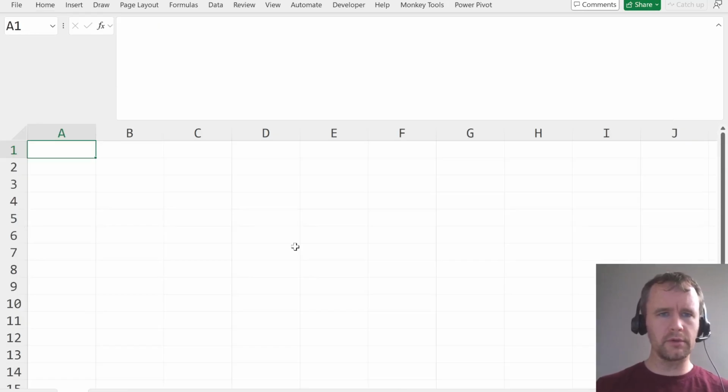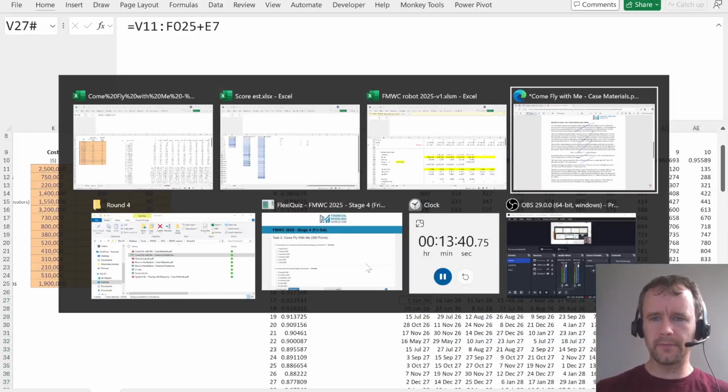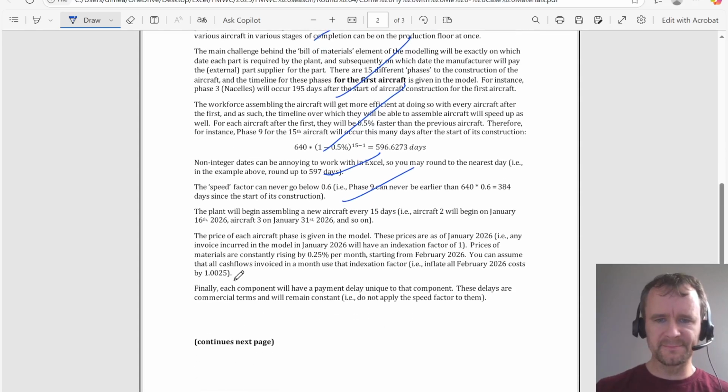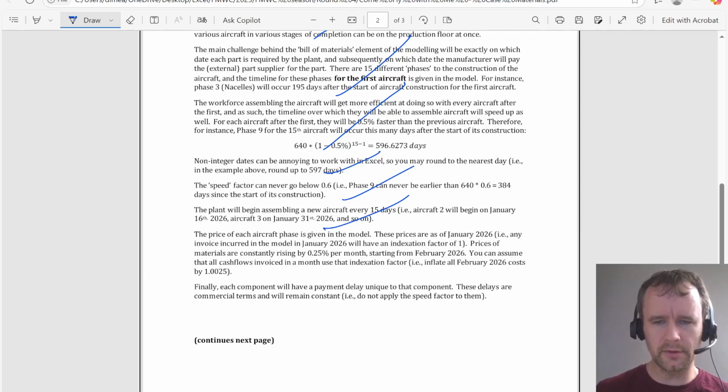So back to here. Okay, so I think I've got that. Price as of January 26. Any invoice incurred on the model in January. Indexation factor of 1. Fine.